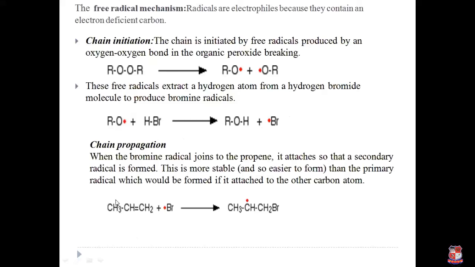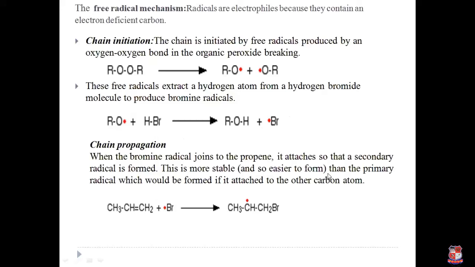So here our starting molecule is an alkene. Propene reacts with this bromine radical. Here bromine acts as an electrophile and the alkene acts as a nucleophile. So bromine attaches and produces the secondary radical.